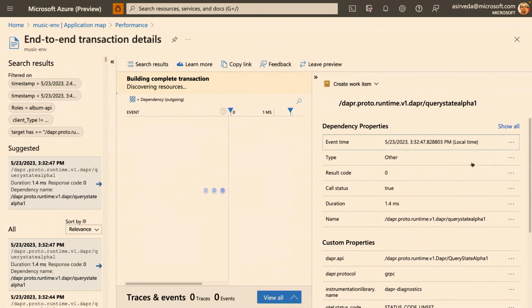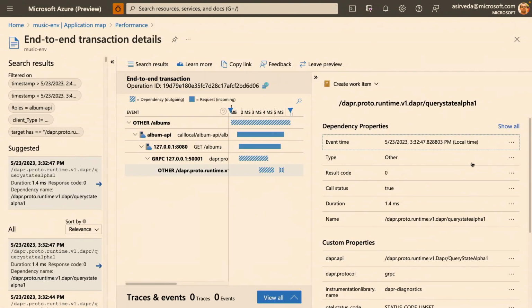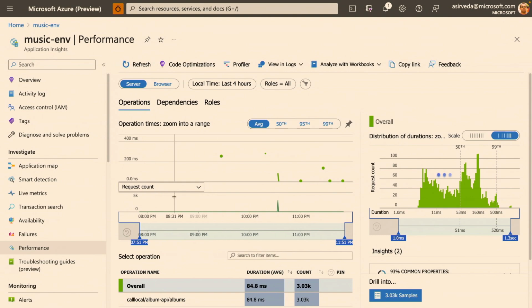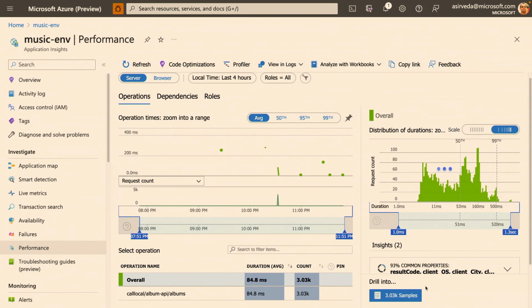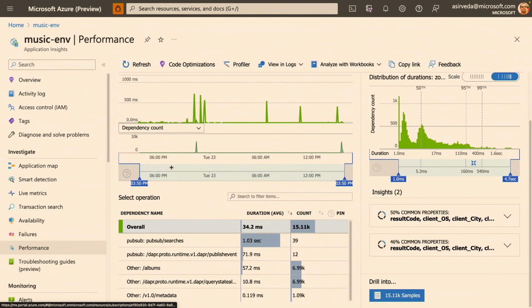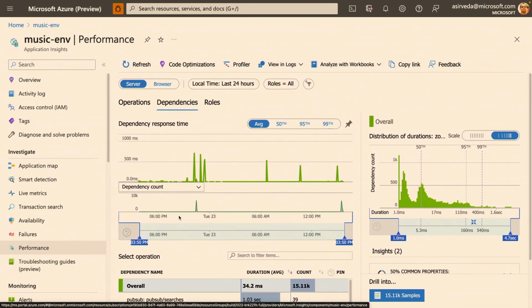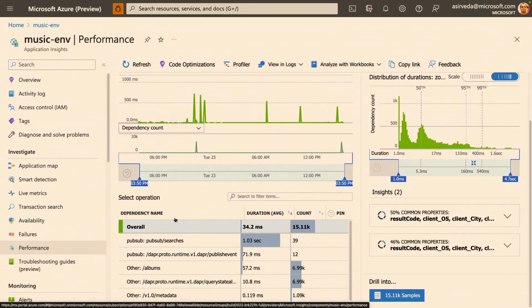At this point, it's going to bring up the end-to-end transaction for me, right? You can see the end-to-end transaction that's happening right here. Now, I can also see all the calls that went in here, right? So I can do the same kind of drill from the performance blade. I can also look at the dependencies. So these are all the dependencies from the call that came in.